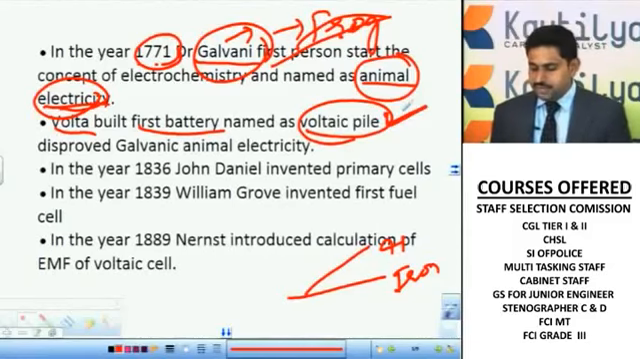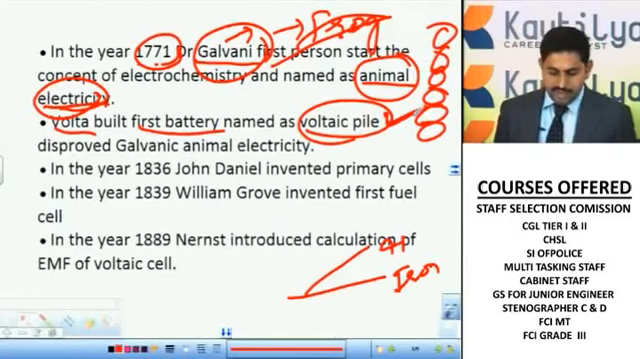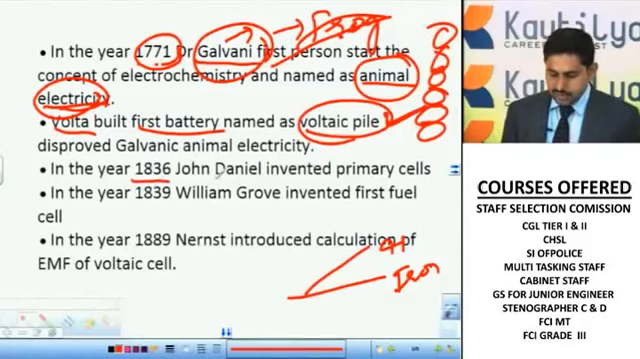Pile means an arrangement of coins like this. If you arrange the coins or something in a systematic order, one above the other, then it is called a pile. So by the discovery of this voltaic pile, the galvanic electricity, that is animal electricity, was disproved. Okay, in the year 1836, John Daniel invented the primary cell.